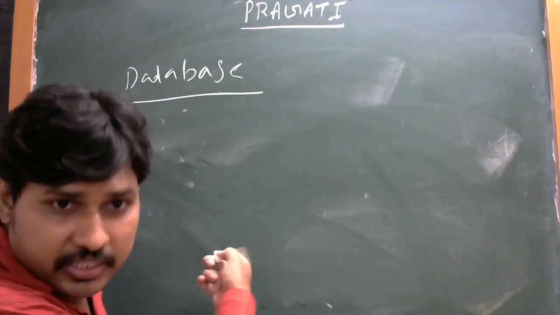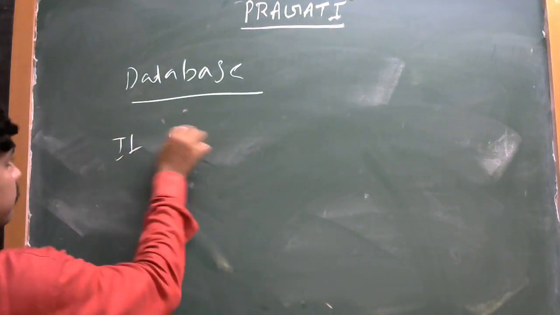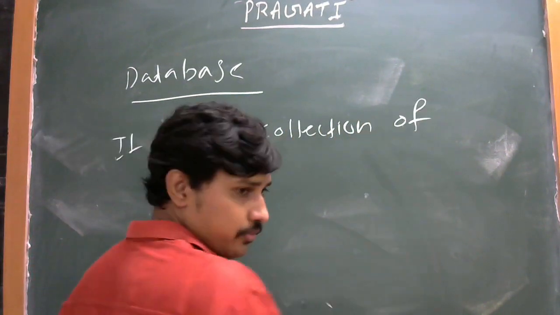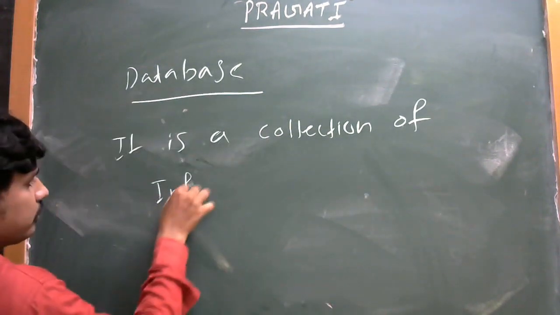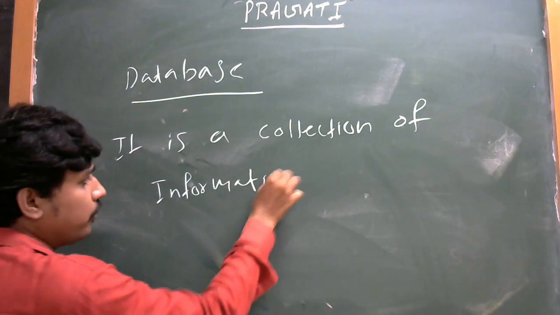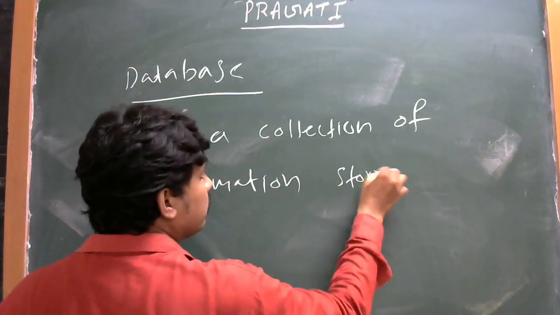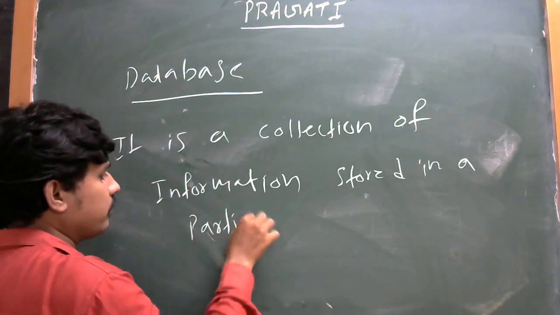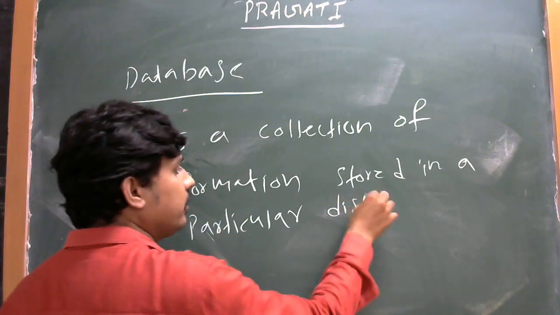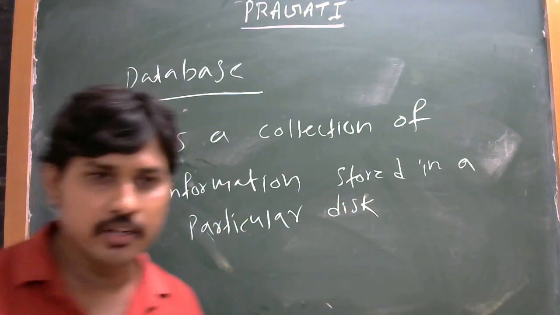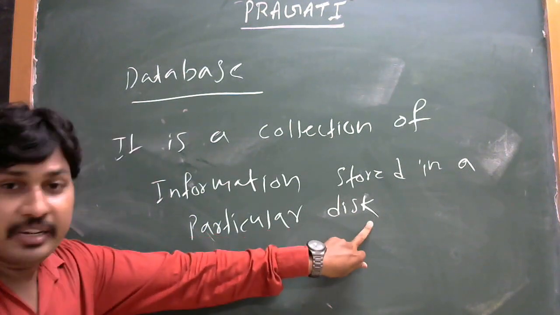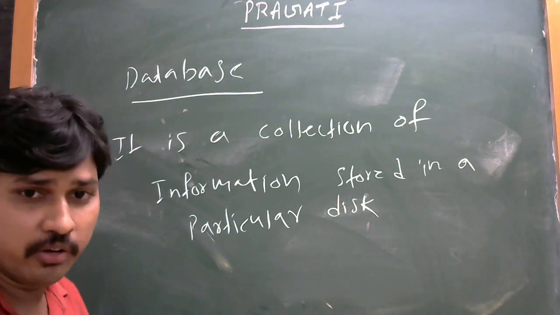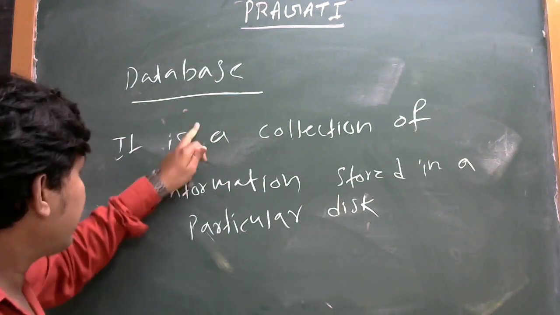That means we are writing, see, this is our definition: a collection of information stored in a particular disk. I am not mentioning any disk, hard disk or USB. Your wish. Okay, this is the complete information.